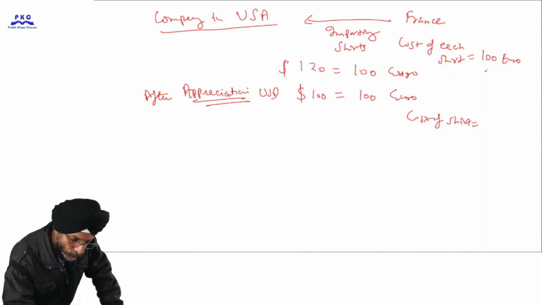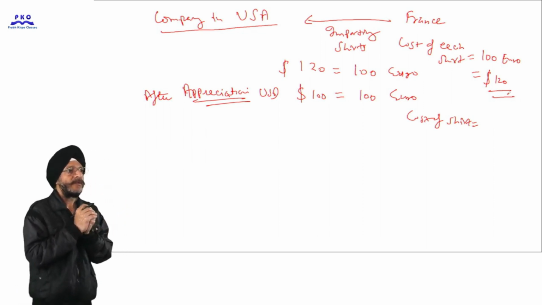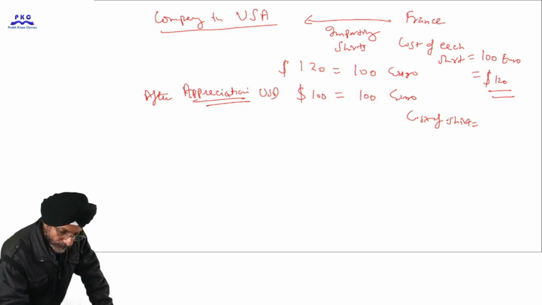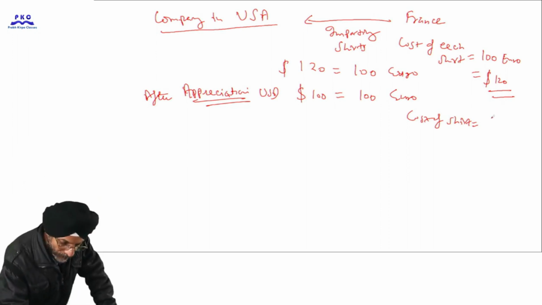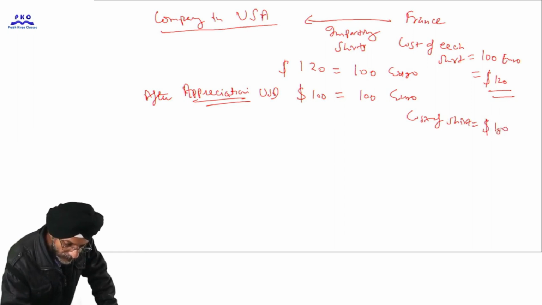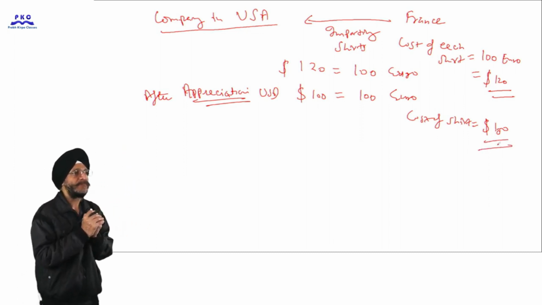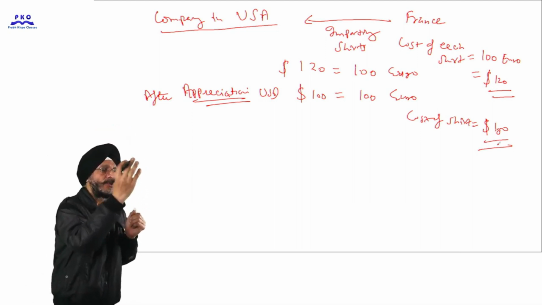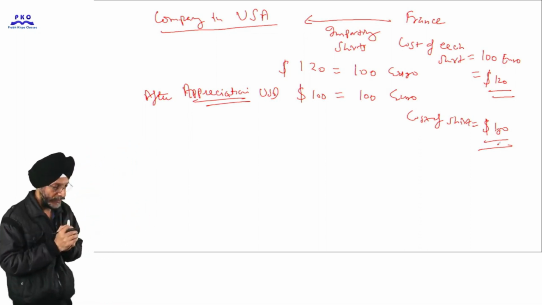Earlier you had to pay 120 US dollars when you were importing. Now when there is appreciation in the domestic currency of US dollars, you have to pay only 100 US dollars. So the cost of imported goods for the buyers, that is the residents of USA, has become cheaper. Imported goods have become cheaper.